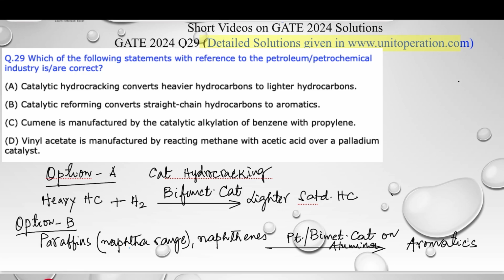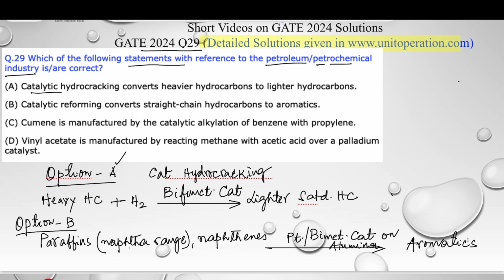2024, question 29. Which of the following statements, these are some industrially important petroleum and petrochemical industry reactions, is true and which one is not? Let's look at option A.